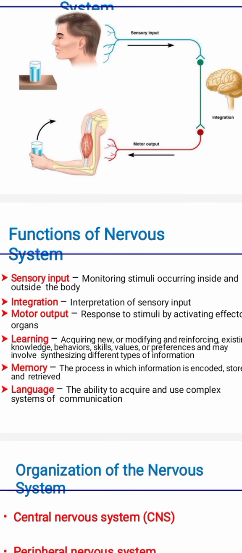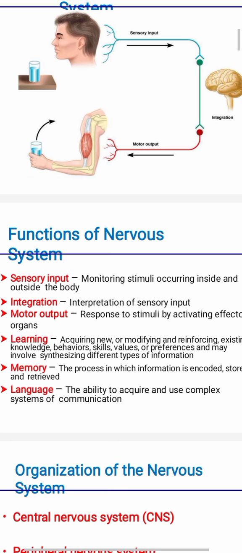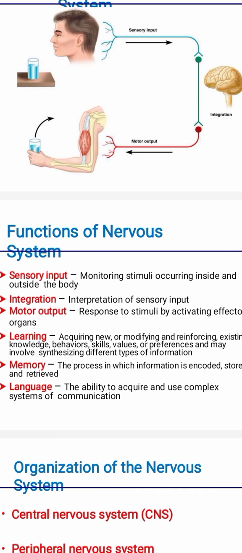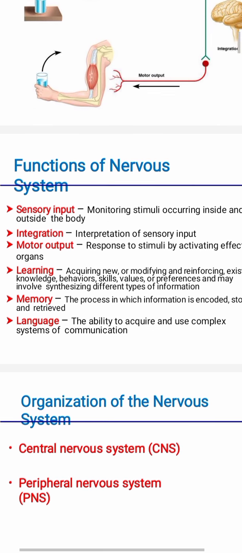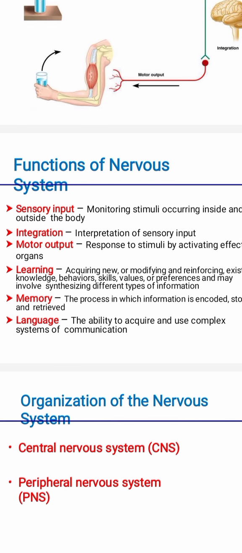The fourth is learning, acquiring new or modifying and reinforcing existing knowledge, behaviors, skills, values or preferences, and it may involve synthesizing different types of information. The fifth one is memory, the process in which information is encoded, stored and retrieved. The sixth one is language, the ability to acquire and use a complex system of communication.